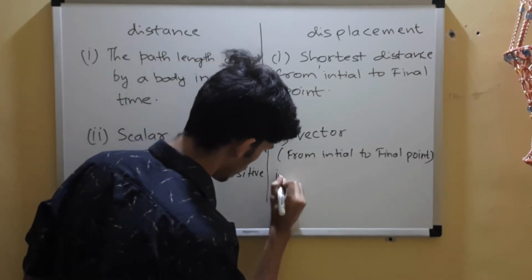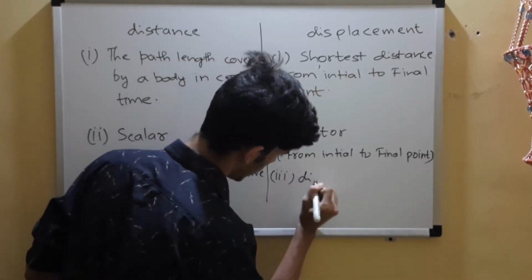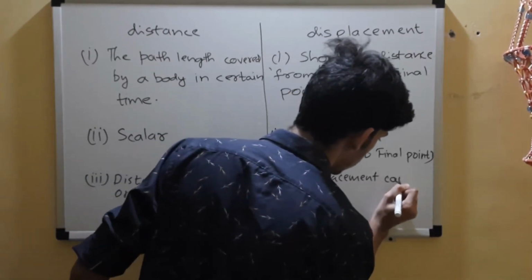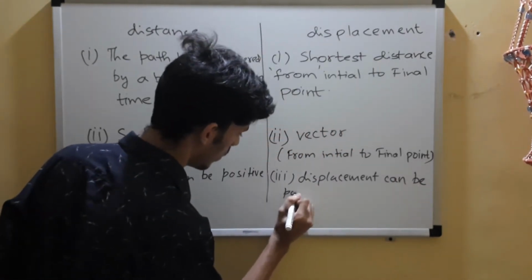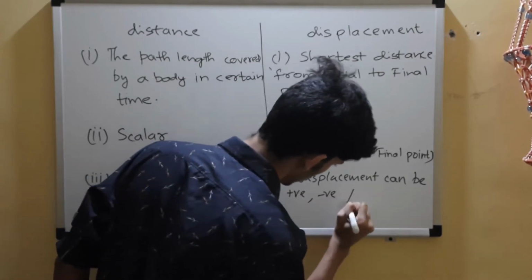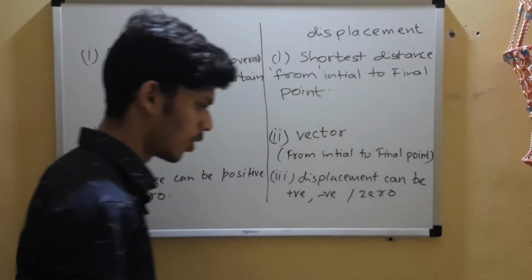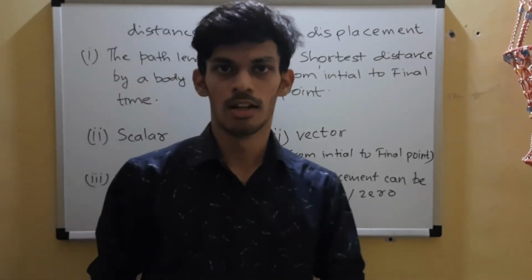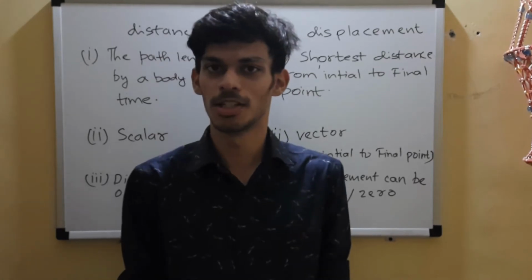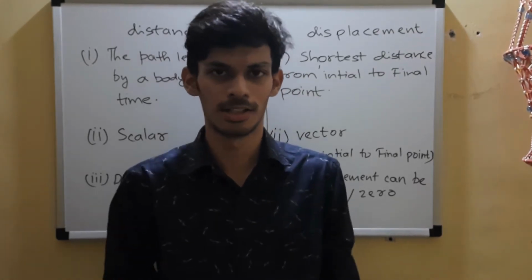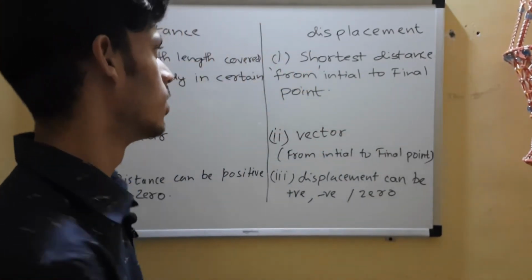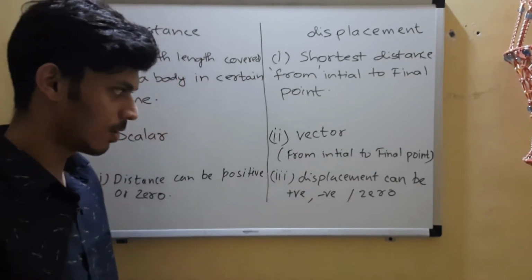Here the point is, displacement can be positive, negative, or even zero. So you stand, in which case it will be zero. Either you stand at the same position, you don't move at all, displacement is zero, because the initial position and the final position are the same. You didn't move. The shortest distance is zero.